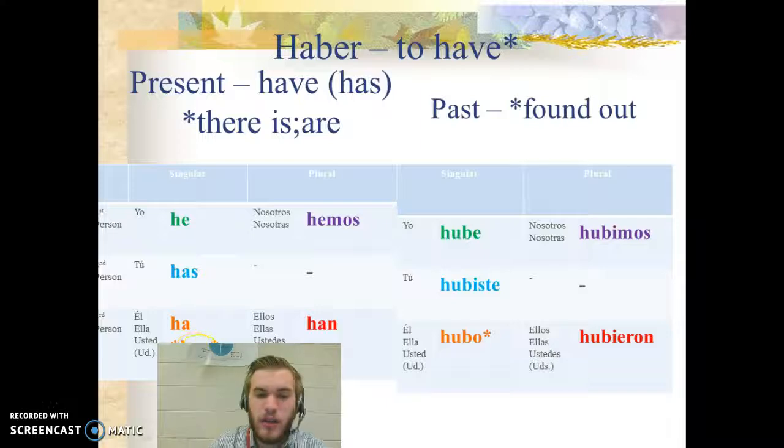Which is like to have existence or to be. Like if I said hay un libro, there is a book, okay? Haber also has these other forms in present tense, but we're not going to worry about those. I just put them there so that you can see them. But those would be used for things like I have studied, or I have learned, or have you left, right? Those are things you would learn in like Spanish 3. But all we really need to know is the verb hay, okay? That's present tense, for there is or there are.